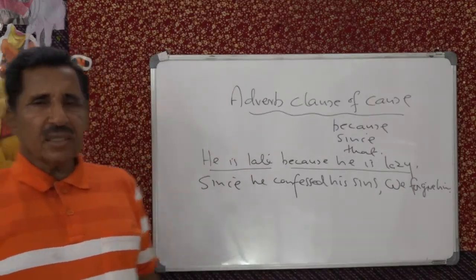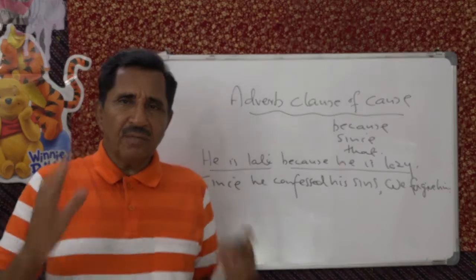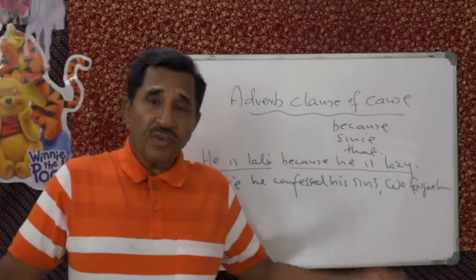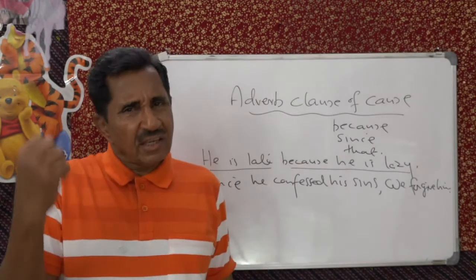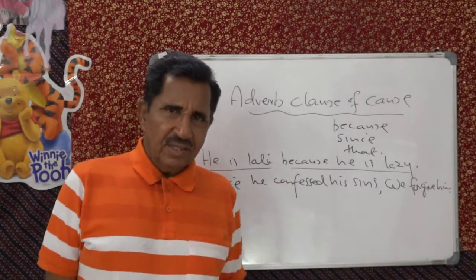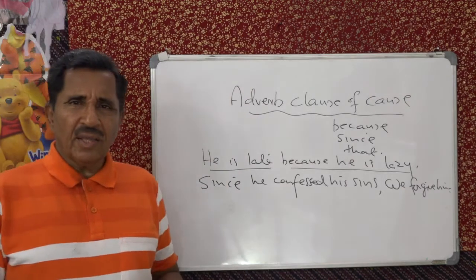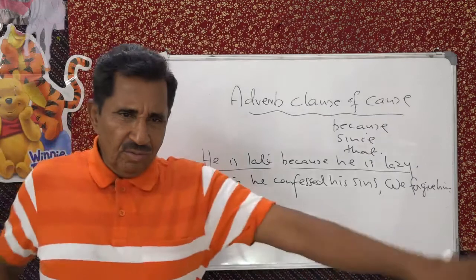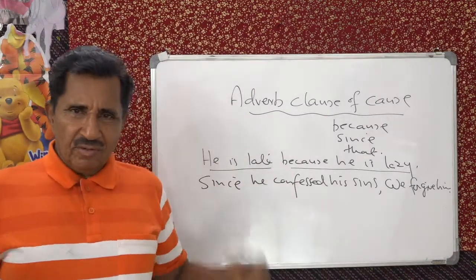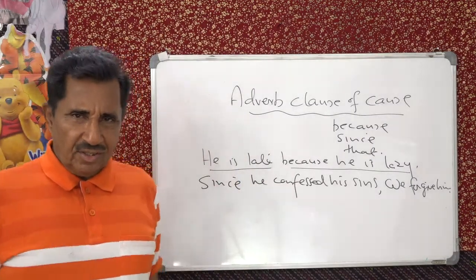Understand? Since he takes bath every morning, he looks fresh. He looks very fresh because every day he takes bath. Since he goes for swimming every day, his chest muscles are very sturdy. Because of swimming, your chest muscles are very sturdy.